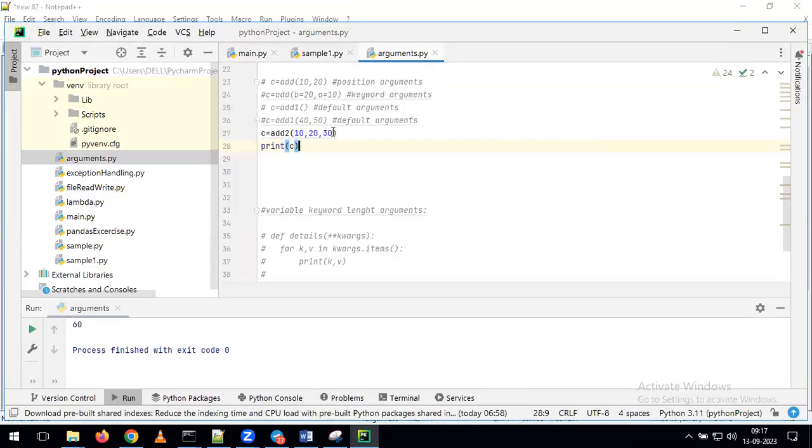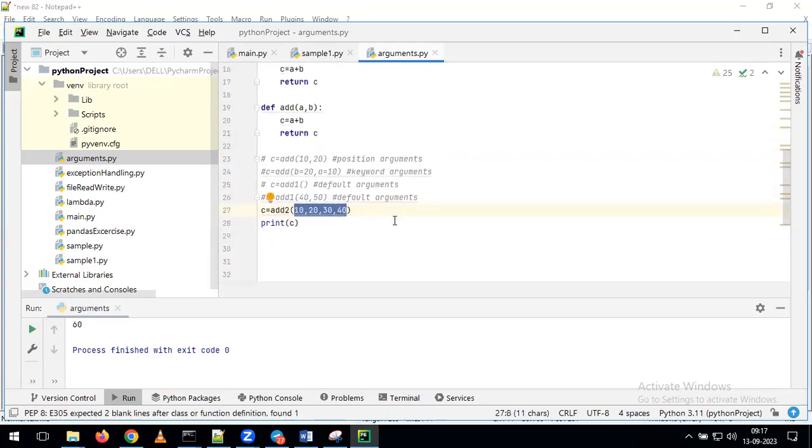Okay. Now instead of 3 values, I will pass 4 values. Now you tell me, do we need to make any changes in the program? Earlier I gave only 3 variables, now I'm giving 4 variables. No need to make any changes. Just run it. Now see, we are getting output as 100. In the same way, I'm passing 3 more arguments, 50, 60, 70. Now we have given a total of 7 arguments, and your program will run without any kind of error.